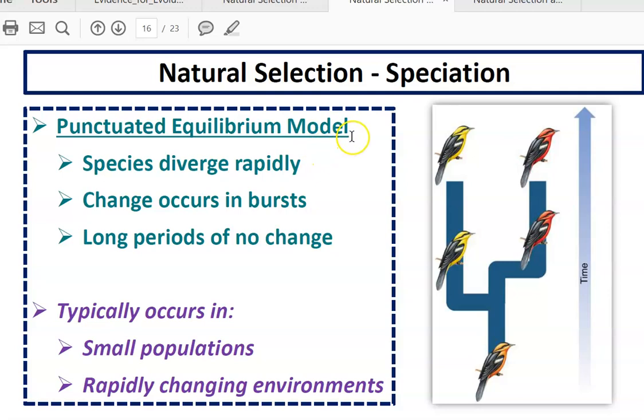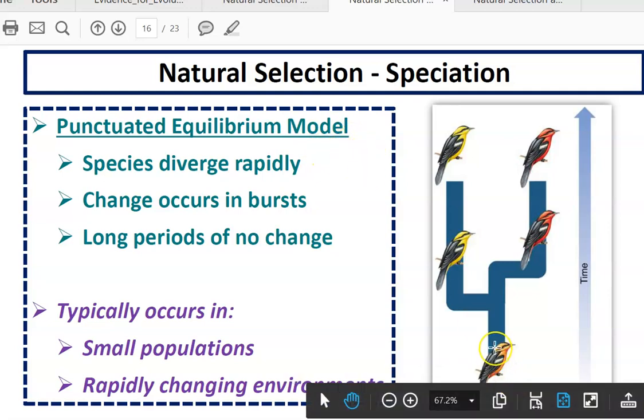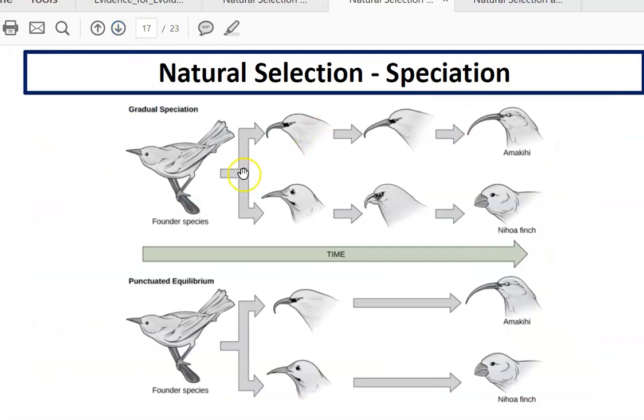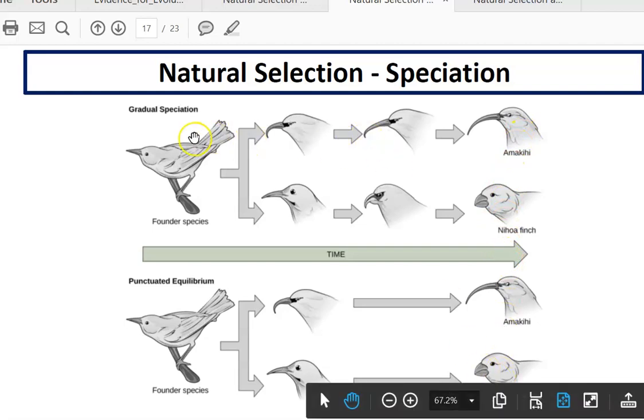The punctuated equilibrium model is where species diverge rapidly. The change occurs in bursts, followed by long periods of no change. This typically occurs in small populations and in environments that are rapidly changing. Here is a model of gradualism and punctuated equilibrium, two models of how these birds have evolved. The top is gradualism, the bottom is punctuated equilibrium.